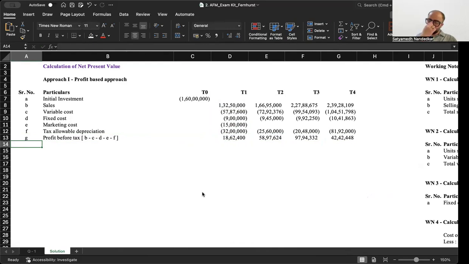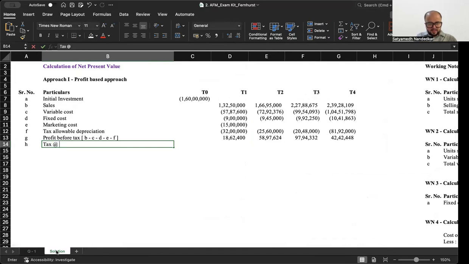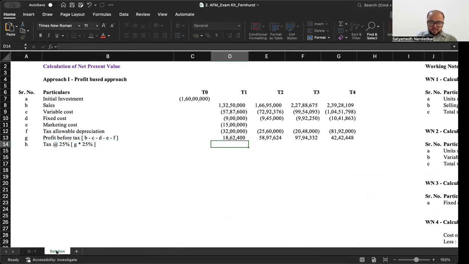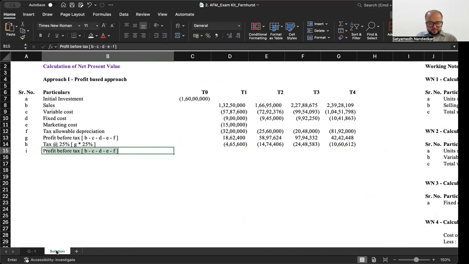Okay, now on profit, of course, I'll calculate my tax. What is the tax rate? The tax rate here is 25% paid in the same year in which the liability arises. Tax at the rate of 25%. This is row G, which is profit before tax into 25%. So this into 25%, I will get profit after tax. G minus H.